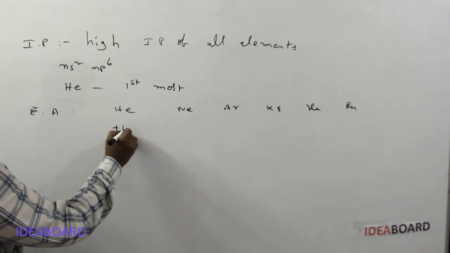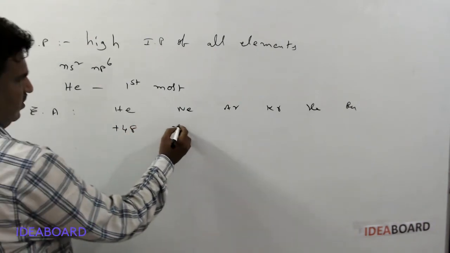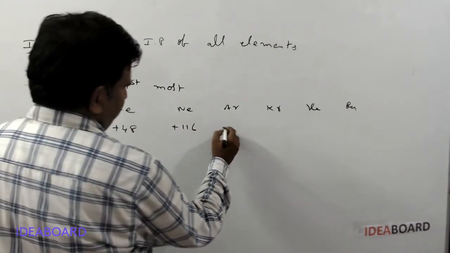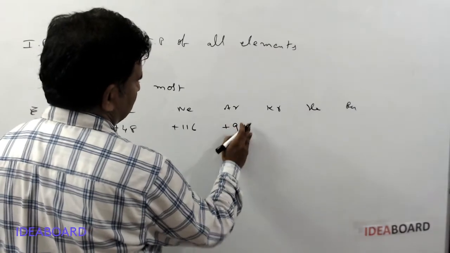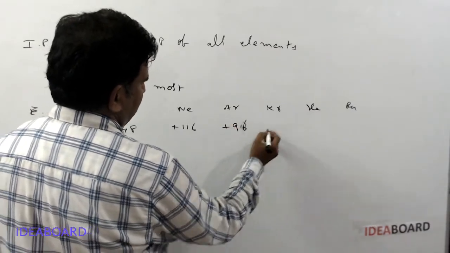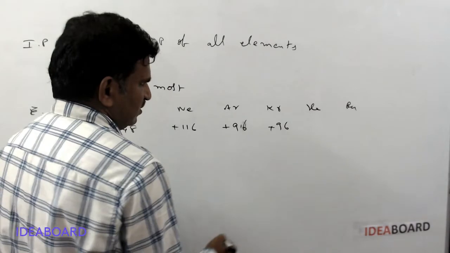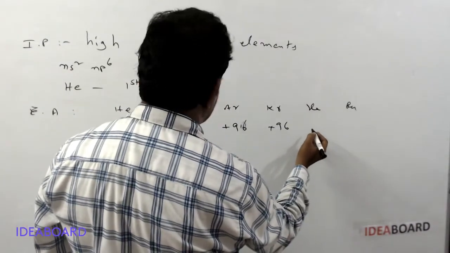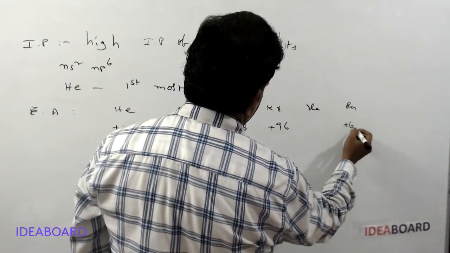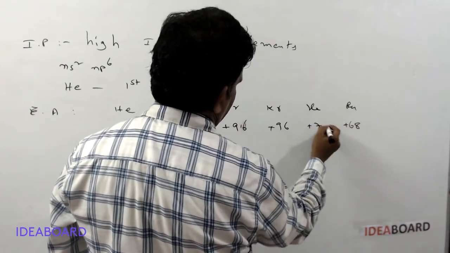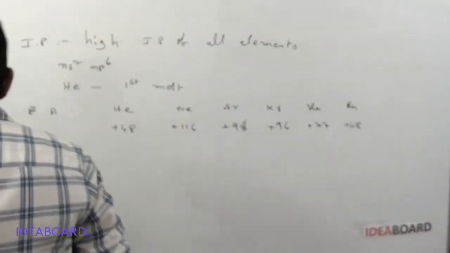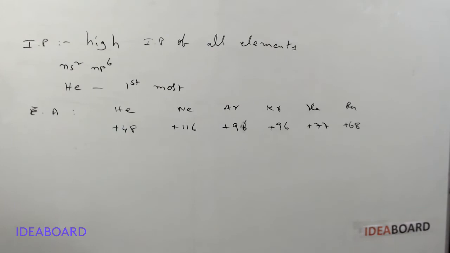They have plus 48, plus 116, plus 96, and plus 96, and next here it is plus 68, and plus 77 nearly. So these are the values observed for these elements.